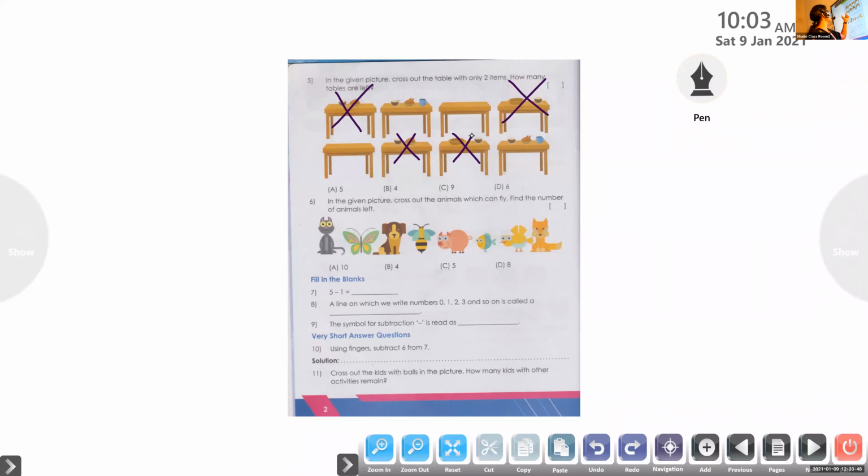Megadarsh, how many tables are left? 1, 2, 3, 4. 4. So which is the correct option here? We can see option A 5, option B 4, option C 9, option D 6. Which option? B. So write the letter B inside the bracket and put a tick mark for option B 4.